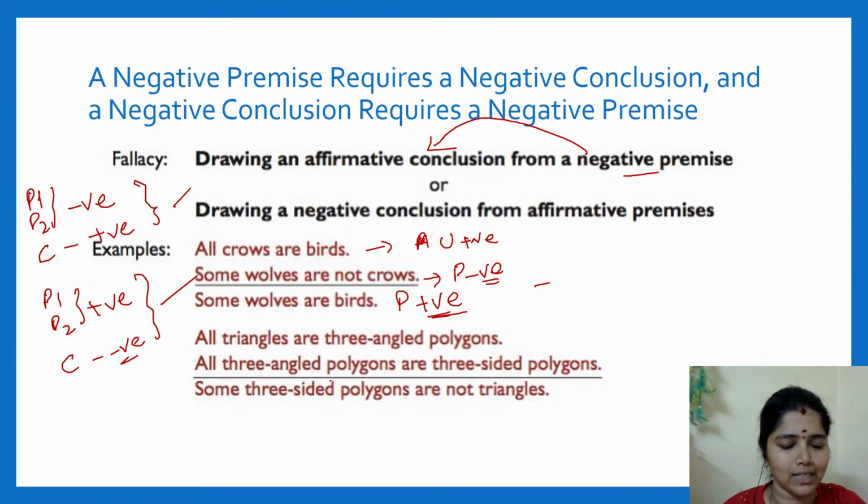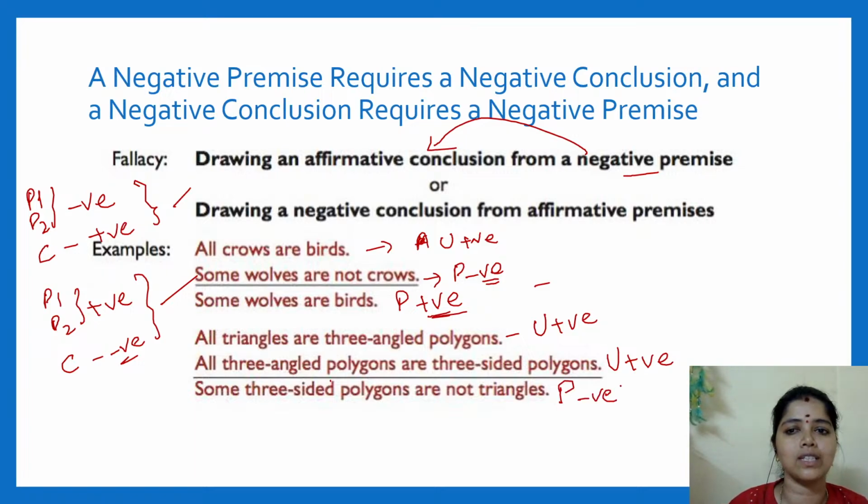Positive or affirmative, both are the same. Similarly, take this sentence. All triangles are three-angled. This is your universal positive. All three-angled polygons are three-sided. This is also universal positive. But I am saying some three-sided figures are not triangles. This is your particular negative. It is not possible, so this is a fallacy. Both sentences come as E and O, then it is an exclusive fallacy.